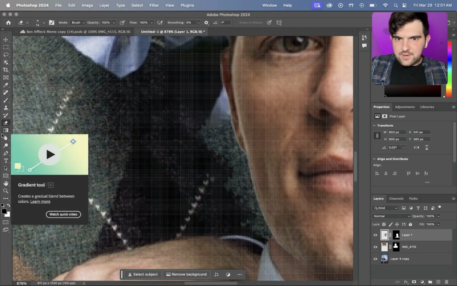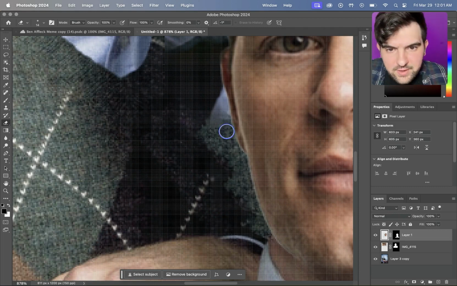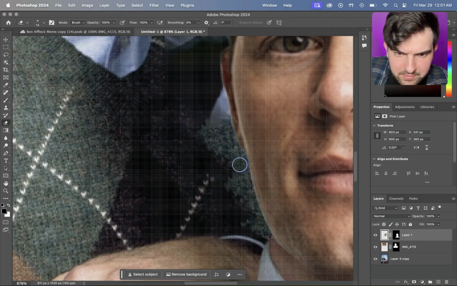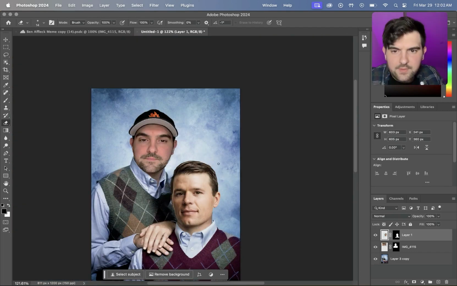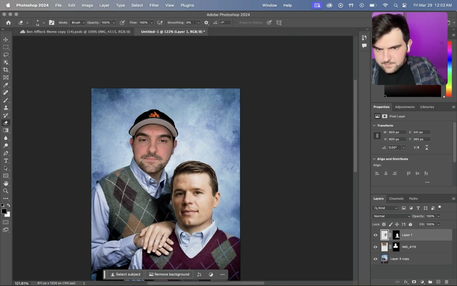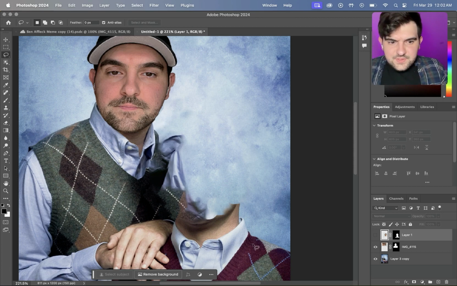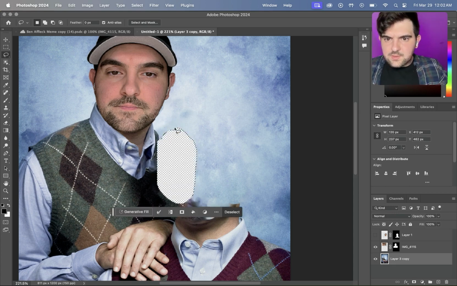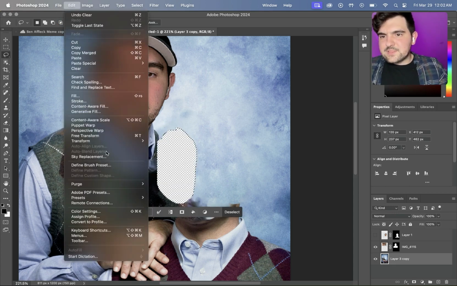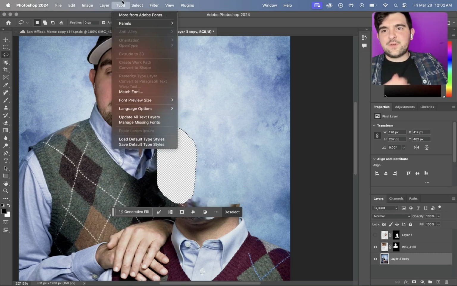You'll also see over here there's some white, because when we remove the background, it didn't fully get everything. So we're just going to gently go around here. It's going to get rid of the white. There we go. All right, there we go. All right. One thing I'm not super crazy about is this right here is just kind of sloppy. So we're going to delete it, and we'll do another content aware fill. And so this is the not so fun stuff where you keep going back and forth until you make it look right.